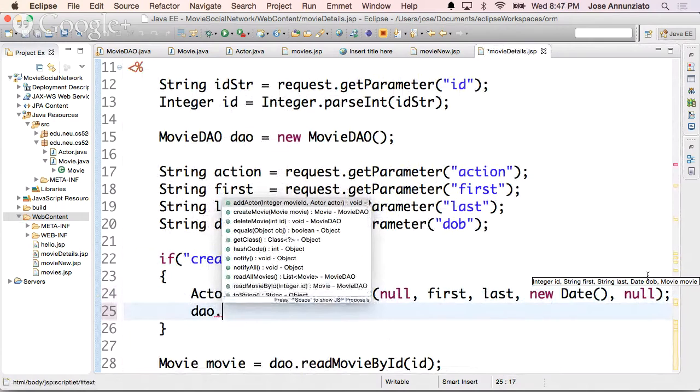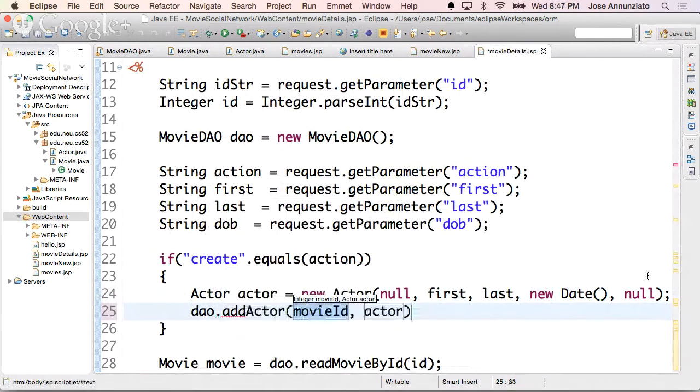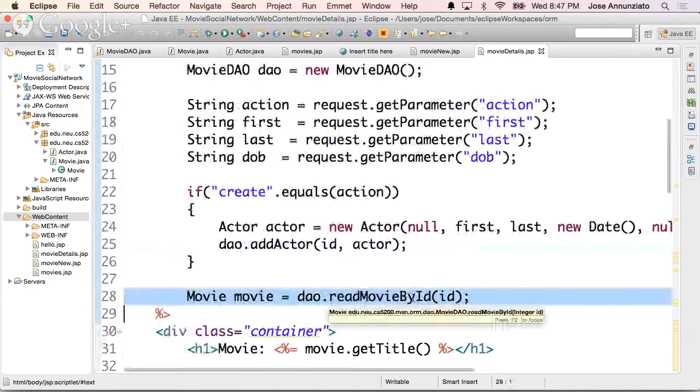I'm going to say DAO add this actor, for this movie ID, for this ID, add this actor I just created. It's a brand new actor, doesn't exist. Add him in there, and when I retrieve the movie, hopefully it'll have that actor included in there.